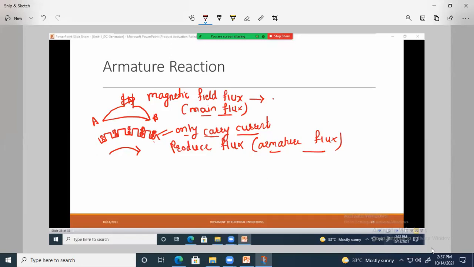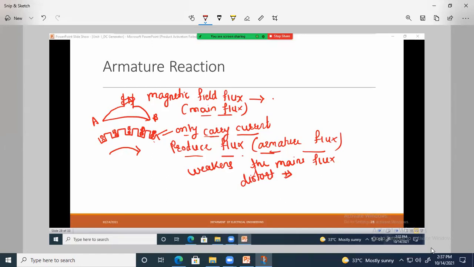This armature flux will weaken the main flux, or it will distort the main flux. Main flux ला काय करतील, एक तर ते weak करतील, or it will distort the main flux. Distortion करतील.